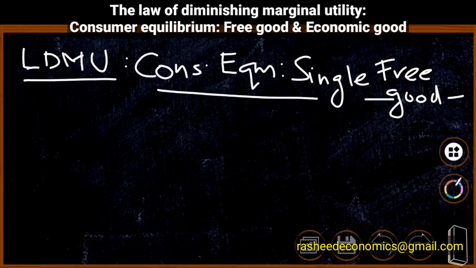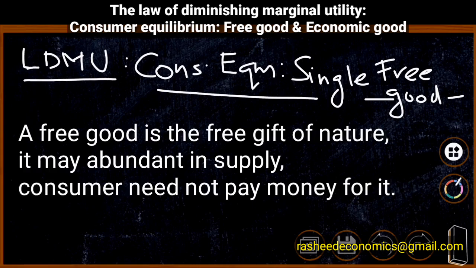We have already said that a free good is a free gift of nature. It may be abundant in supply. Therefore, a consumer need not pay money for it, or anything for its usage.